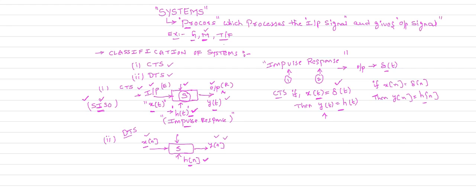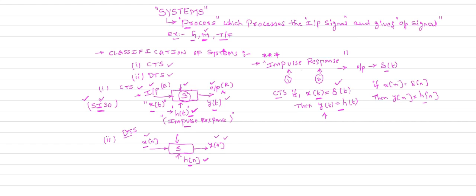It is very important, so remember this definition. How can you find the impulse response? You find it by giving the impulse signal as the input, and we can easily find the response, which is y of t, that is h of t.